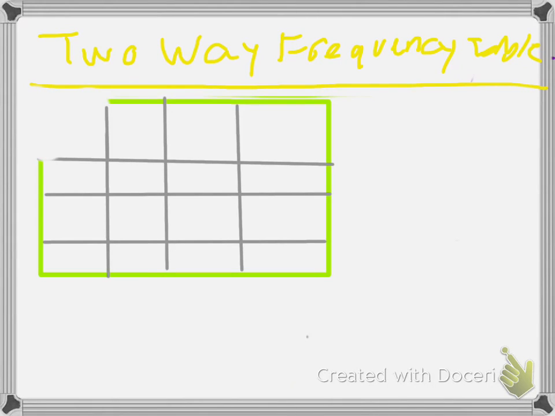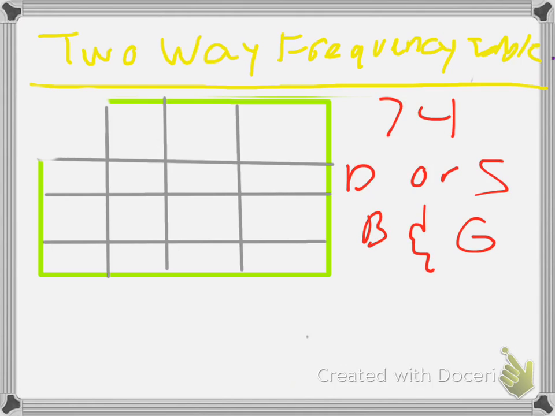Alrighty, so I created my own chart. Say we do a survey, and we ask 74 teenagers what activity they prefer to do at PE. Would it be either dodgeball or soccer? Bear that in mind, we have both boys and girls in this school.